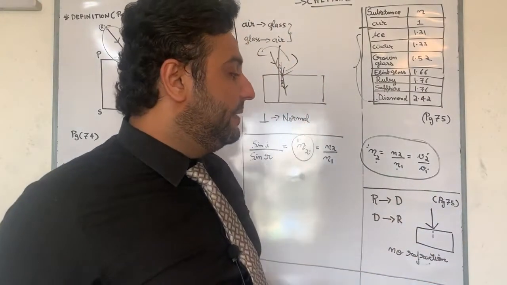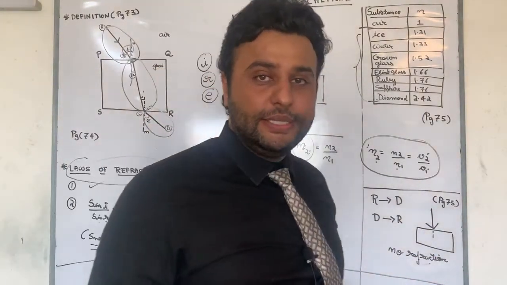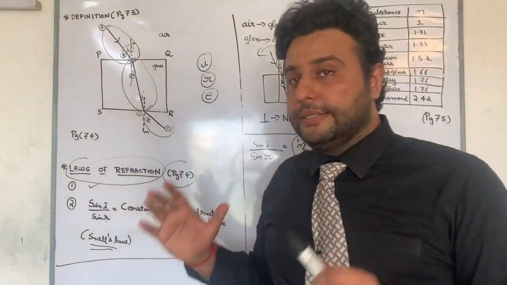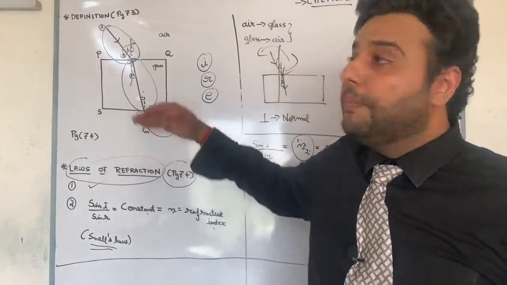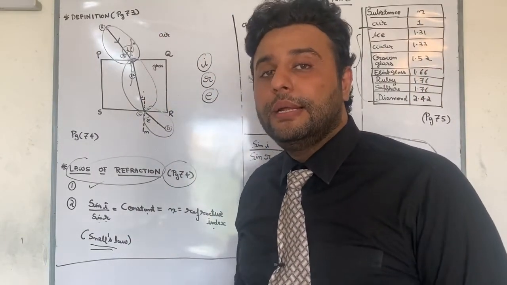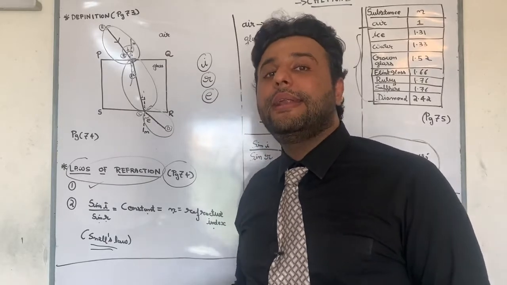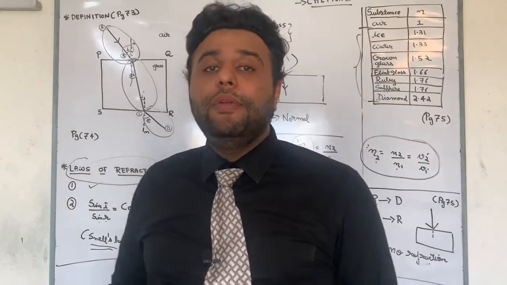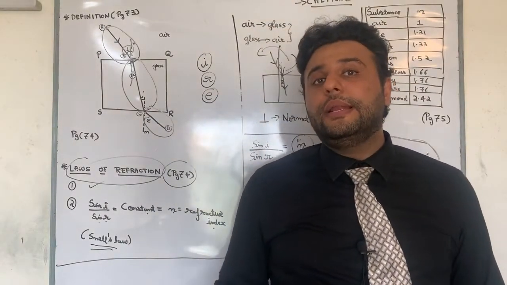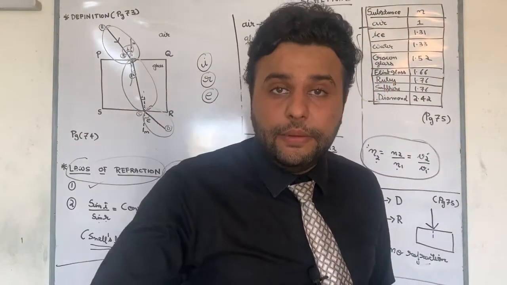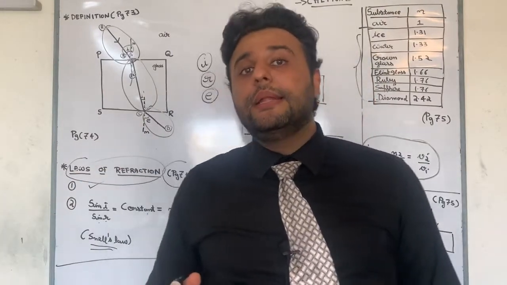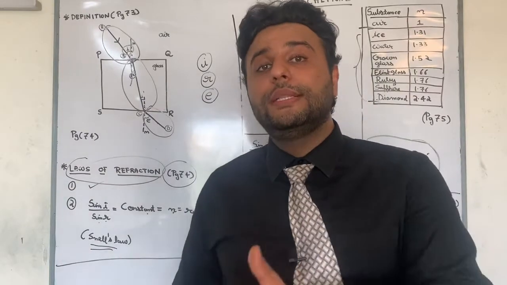And on the same page 75, you have 3 important points. The first point can also be understood from this diagram. Listen to me. When light travels from lighter medium to heavier medium, what is the other word for lighter? Rarer, R-A-R-E-R. What is the other word for heavier medium? Denser. Therefore, when light travels from rarer medium to denser medium, air to glass, the light will bend towards the normal.